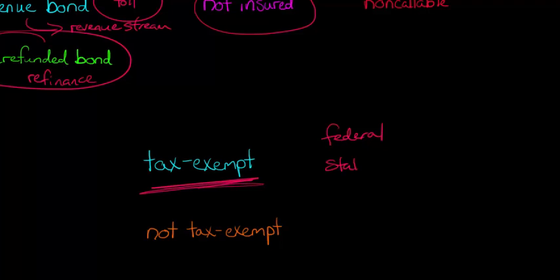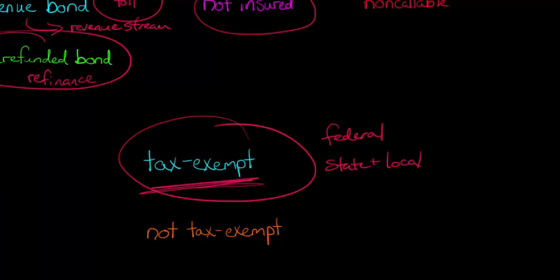So people usually just think of muni bonds as being tax exempt. And then when you think about state and local taxes, typically if you buy a municipal bond in Illinois, then Illinois state tax is not going to charge you for that. However, states sometimes do tax the municipal bonds from other states. So it's important to check with your state. But when we think of municipal bonds in general, the most common feature that comes to mind is that they're tax exempt.